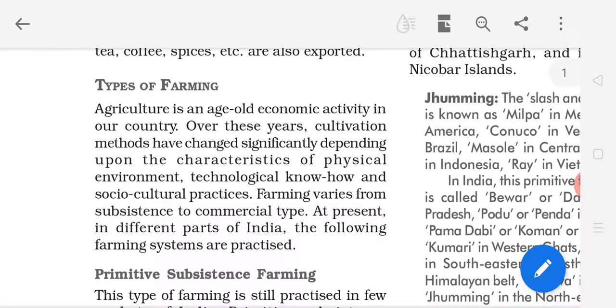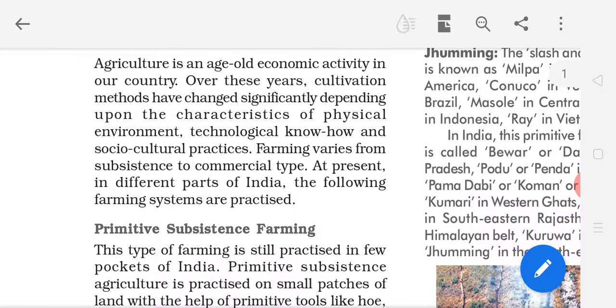Now students, here we have to understand types of farming. Try to understand and listen carefully. See the page number, all of you, 34 and 35. Types of farming. Agriculture is an age-old economic activity. Age-old economic activity means an ancient activity, a very old activity in our country.